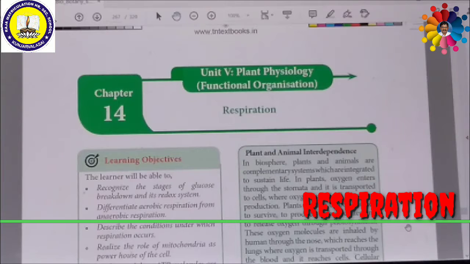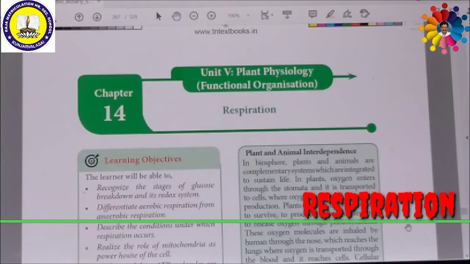This process of respiration takes place during daytime as well, accompanied by the breakdown of substrates and the release of energy. In this chapter, we are going to discuss this respiration process in detail. Respiration is a gaseous exchange process.